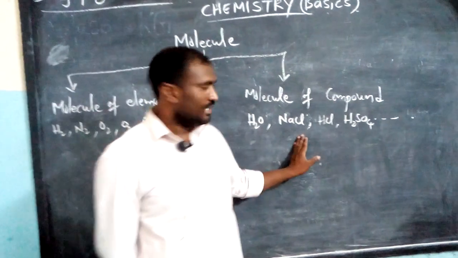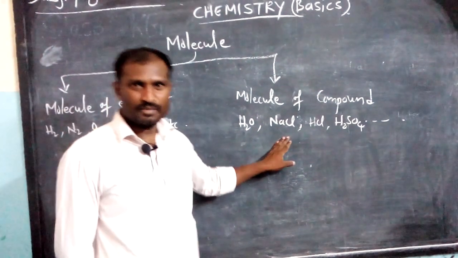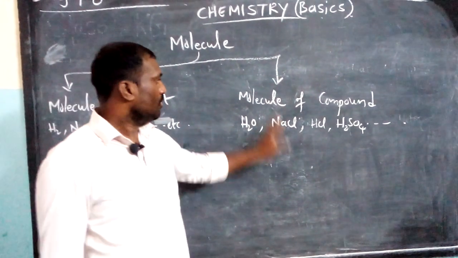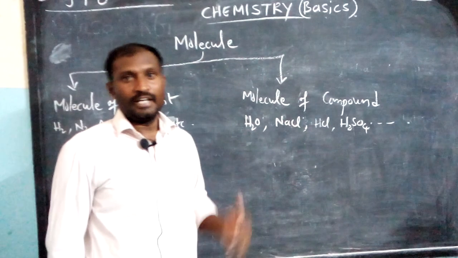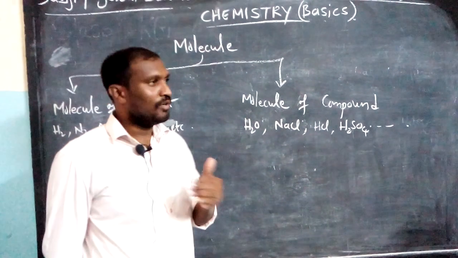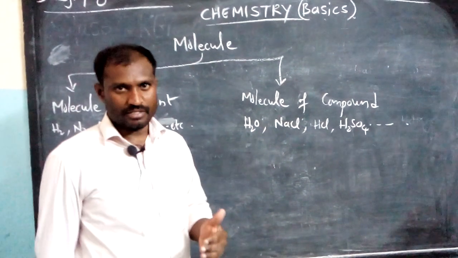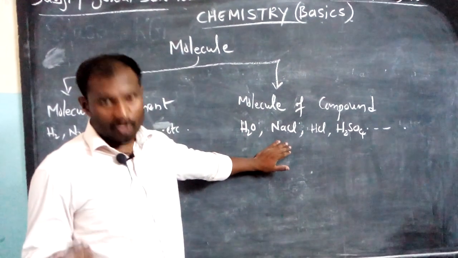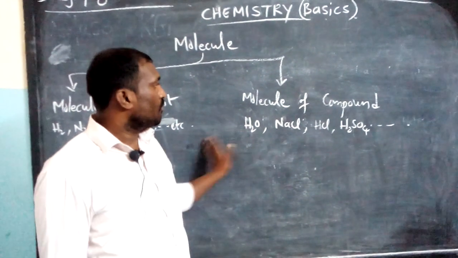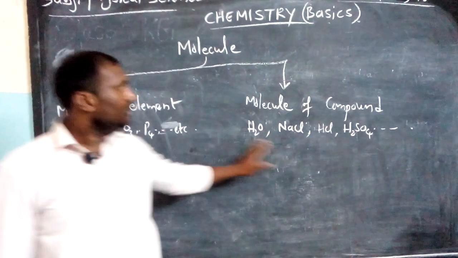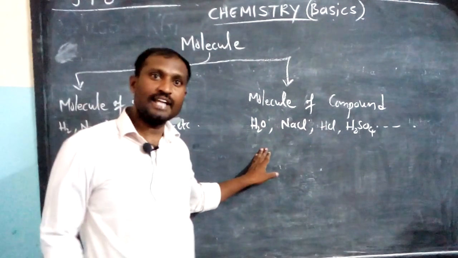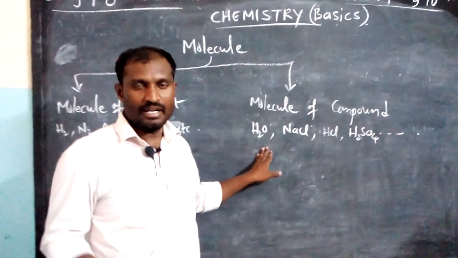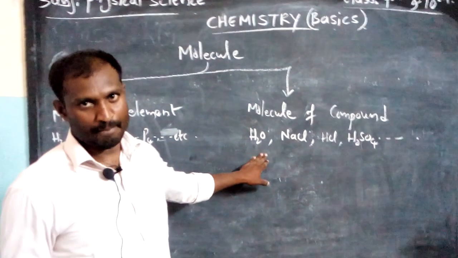But molecules of compounds can easily be broken down into simpler substances, as elements, by some chemical reactions or by electrochemical reactions. Whatever components are there in these pure substances, we cannot separate by any physical methods that are used for mixtures.